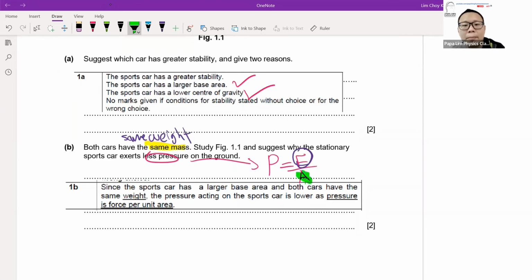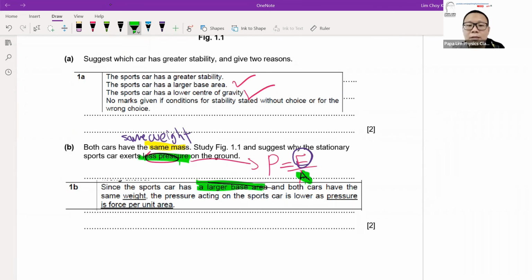The perpendicular contact area will be different. For a lesser pressure, it will mean a larger contact area. True enough, the sports car has a larger contact area. Why? Because it has a large base area.